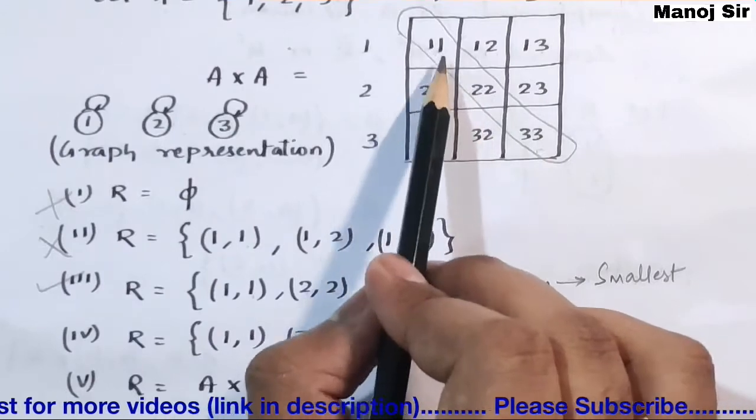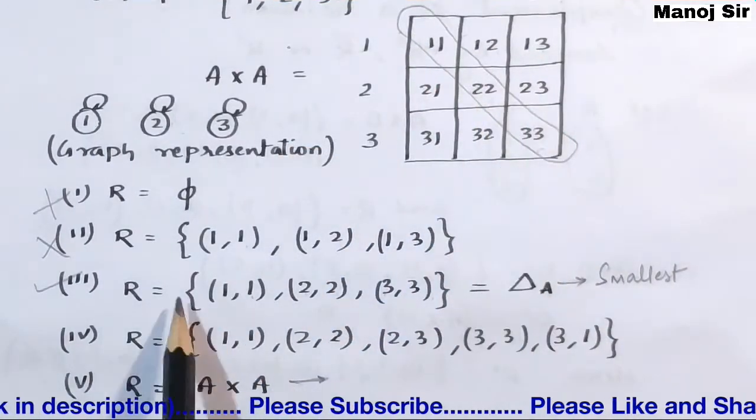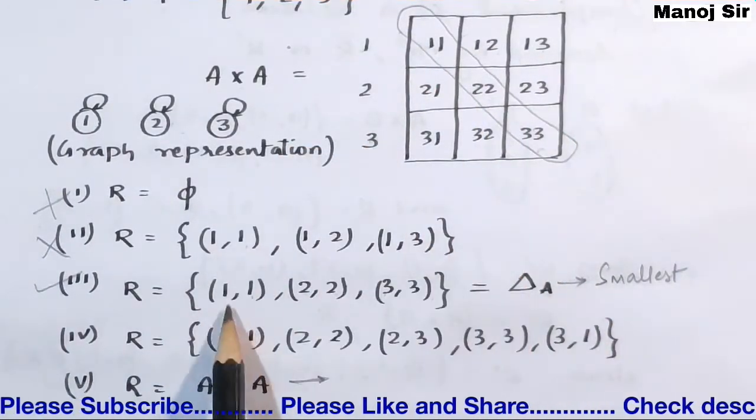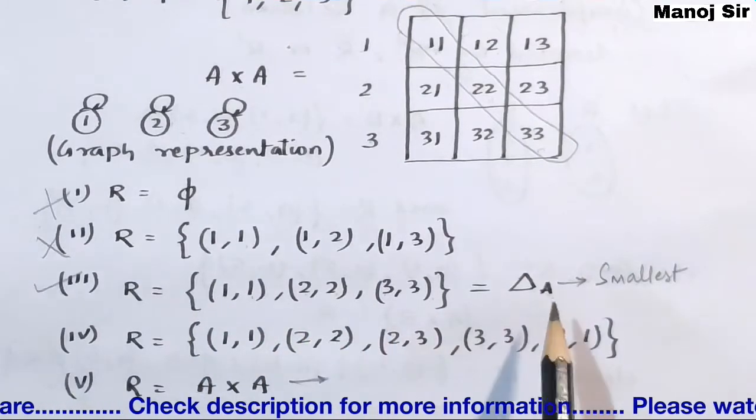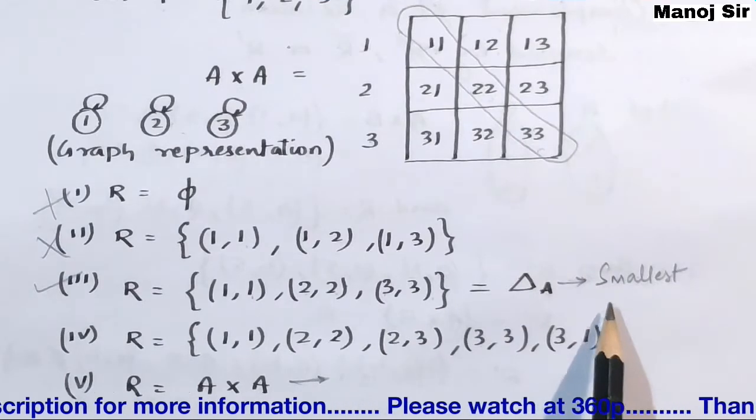Here the number of reflexive pairs is how much? 3. Here we have only 3 reflexive pairs and this contains 3 elements, that is (1,1), (2,2) and (3,3). So this is said to be my smallest possible reflexive relation.